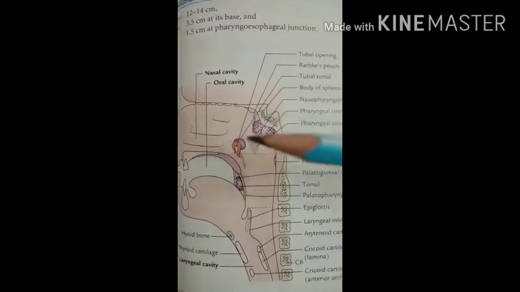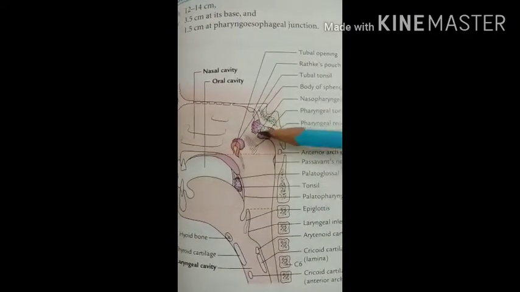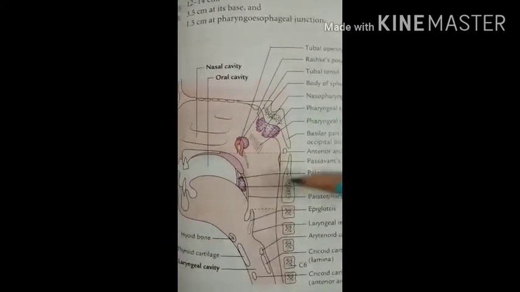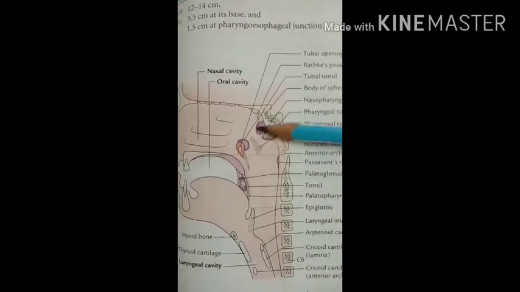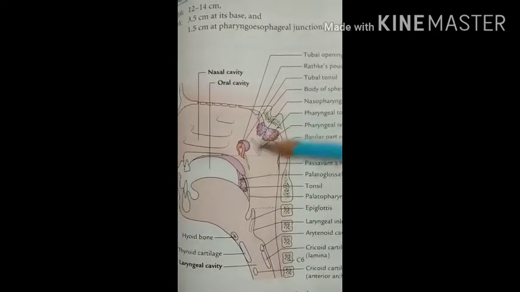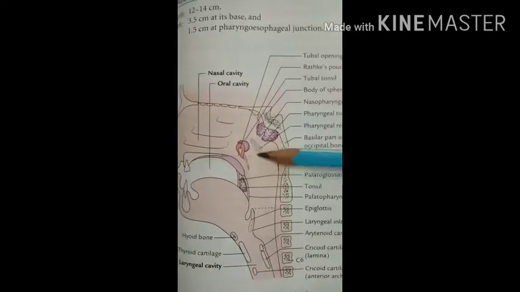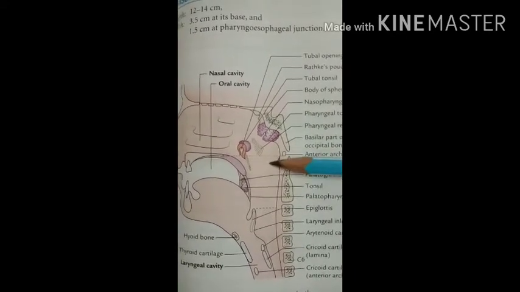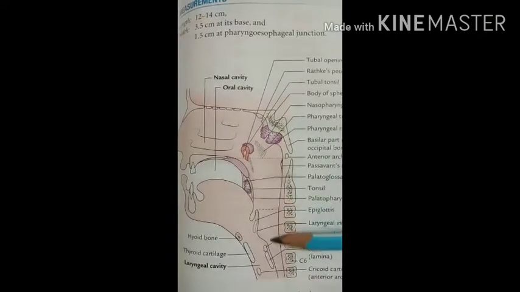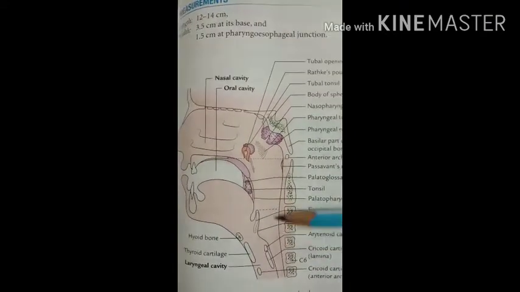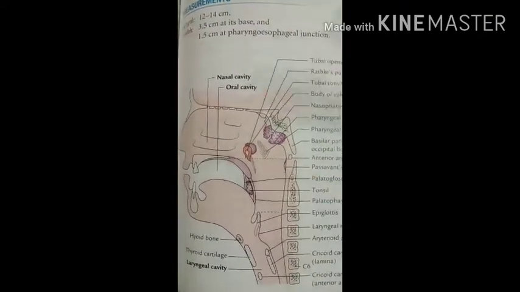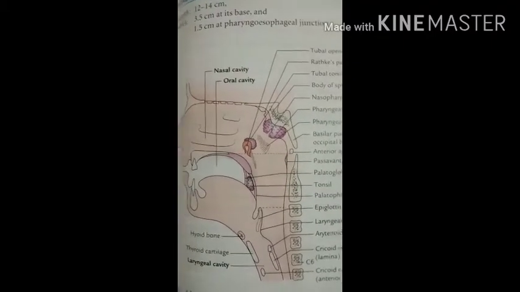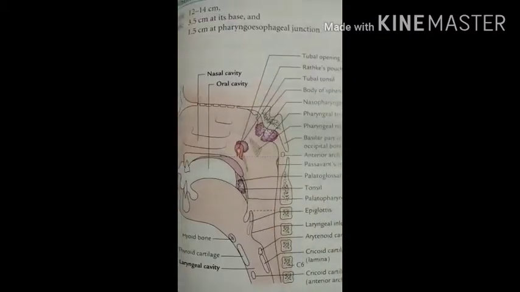According to location, the pharynx is divided into three parts. The part in relation with the nose is called the nasopharynx. The part related with the mouth or the oral cavity is called the oropharynx, and the part related with the larynx is called the laryngopharynx. So let's see the division of the pharynx.